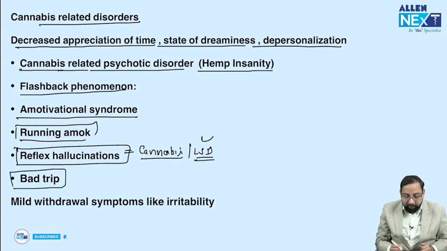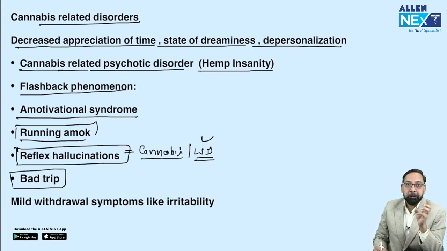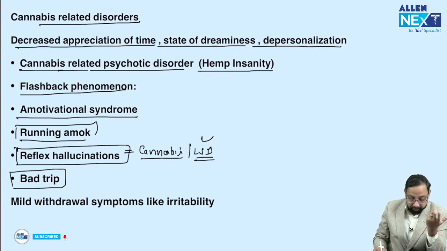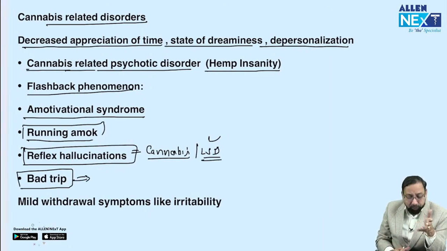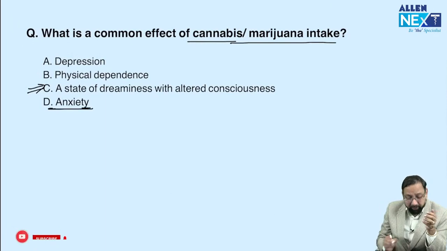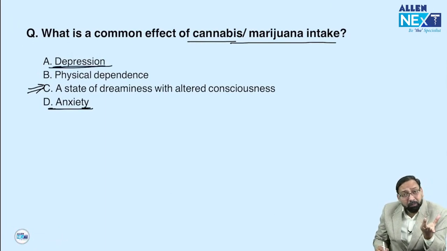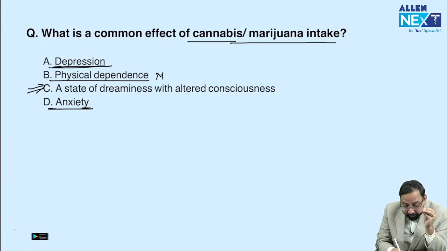Bad trip. You thought that we should enjoy alcohol and cannabis, but you took cannabis and started having palpitation, breathlessness, panic symptoms. That is bad trip. Panic symptoms, bad trip. So they try to confuse you. Bad trip, panic symptoms, anxiety symptoms. This is not so frequent. This is not anxiety, that is bad trip. Depression, sometimes you may confuse with amotivation syndrome.